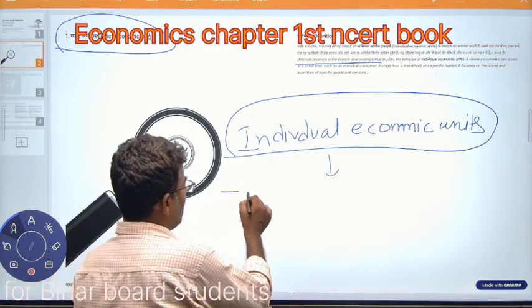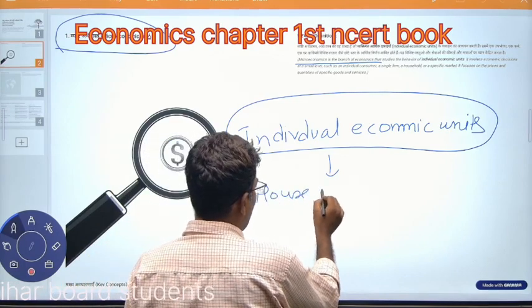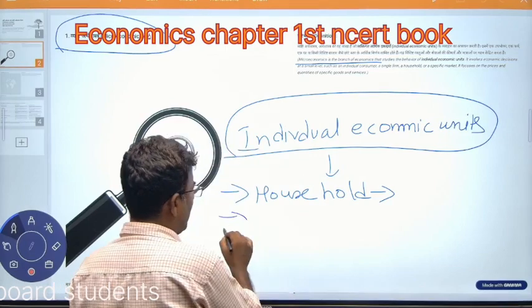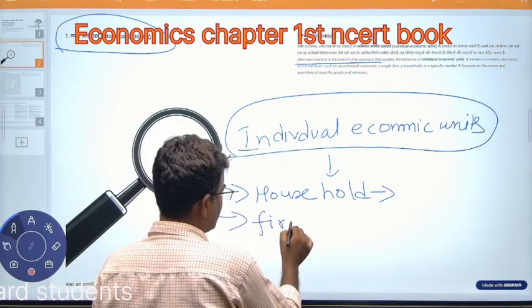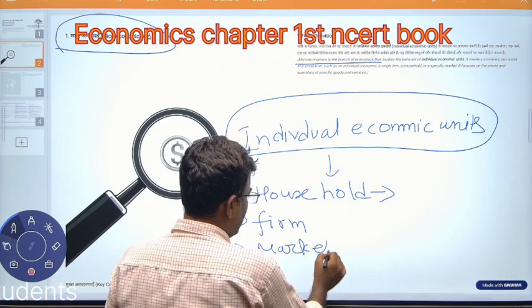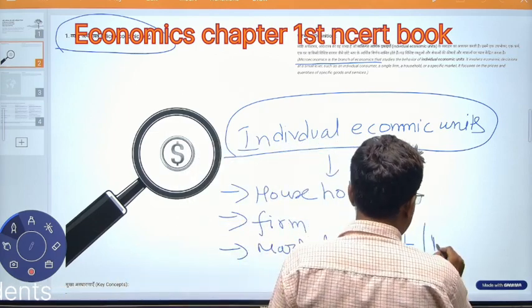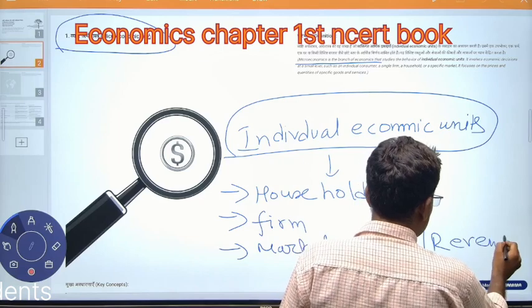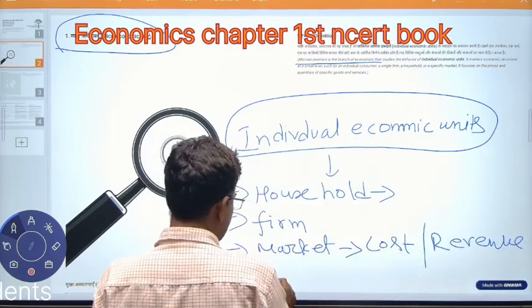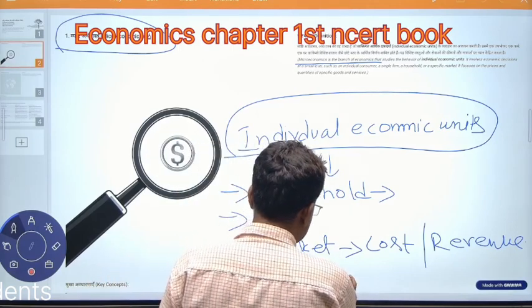So here we study household-related problems, the problems of a firm, and the market. In a market we study cost and revenue, and demand and supply.